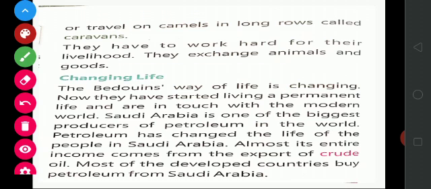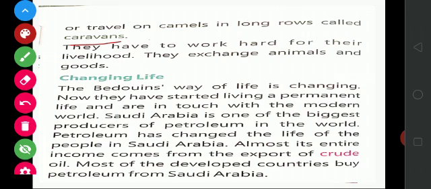And then they move or travel on camels in long rows called caravans. The Bedouins move from one place to another along with the camels in long rows called caravans. They have to work hard for their livelihood. They exchange animals and goods.